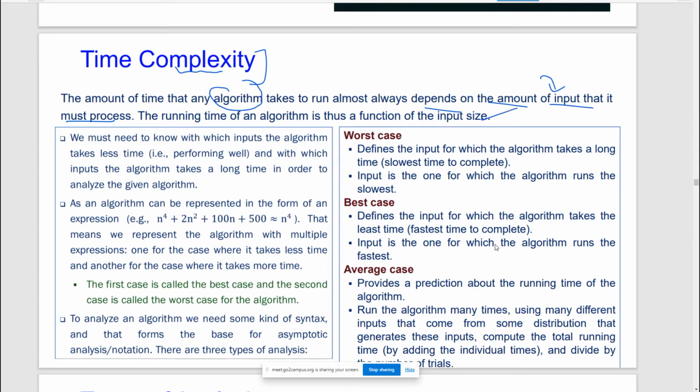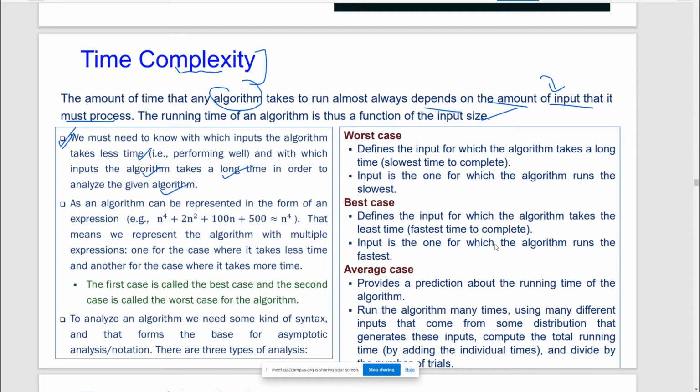Okay. Now, we need to know with which inputs the algorithm takes less time and with which inputs the algorithm will take a long time, in order to analyze a particular algorithm. So this is our point of interest. We must know with what type of input the algorithm is going to take a shorter time, and how the algorithm behaves as the size of the input is increasing or decreasing.